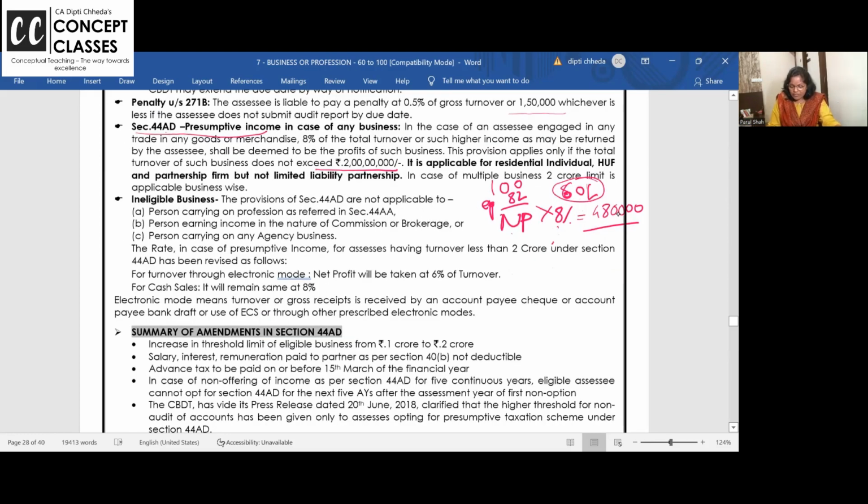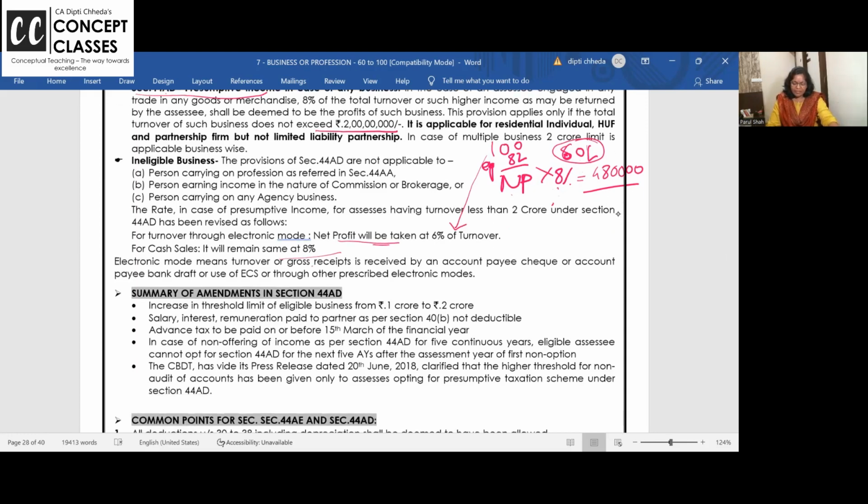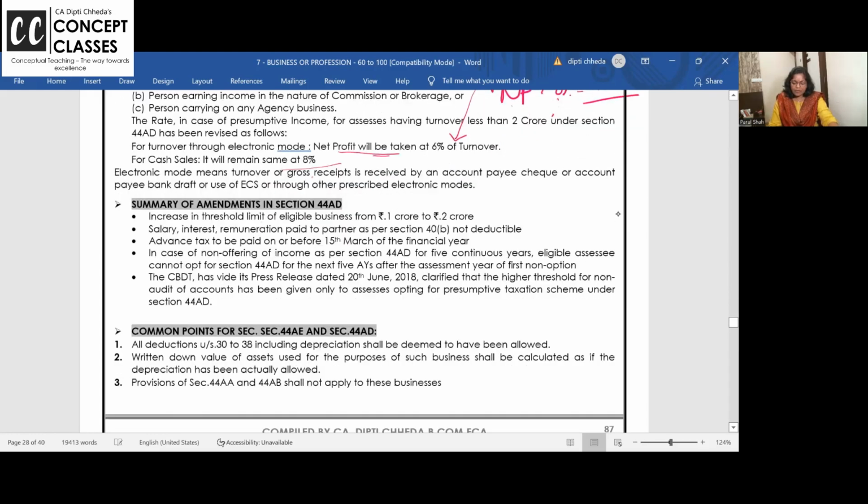Here also one change is done from this year. If you are doing business, whatever your turnover through card swiping, that is your online business. Card swiping happens, and the money comes into your bank account the next day. On that, just show 6% net profit, and on your cash business, 8%. Simple. 44AD, one line answer: 44AD turnover limit is 2 crore. Tax audit, the turnover limit is 1 crore.